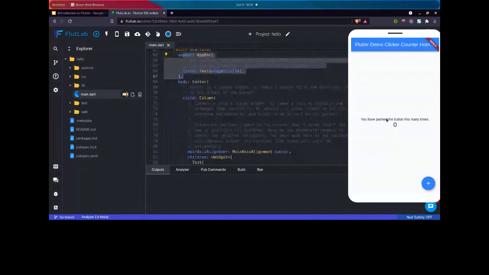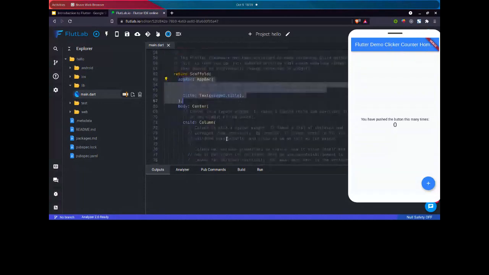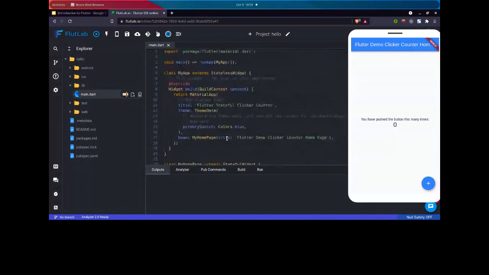a text here. Let me show you the speed of Flutter. Let's say I don't like this blue color, I can change it to red, and then click on this. You can see now, the hot reload button. When you click on this, in a second, our color gets changed.